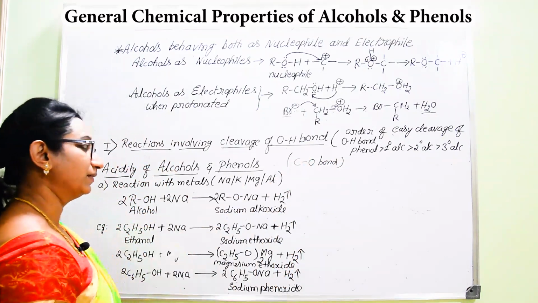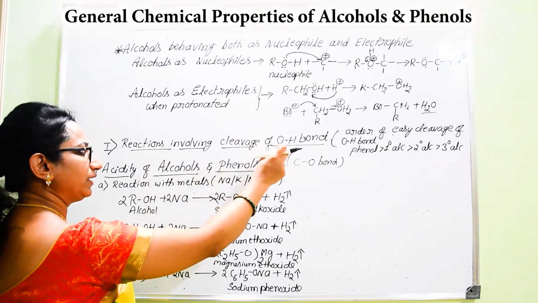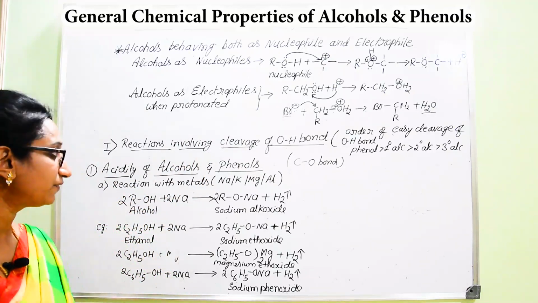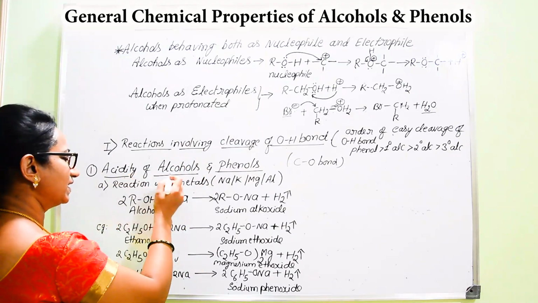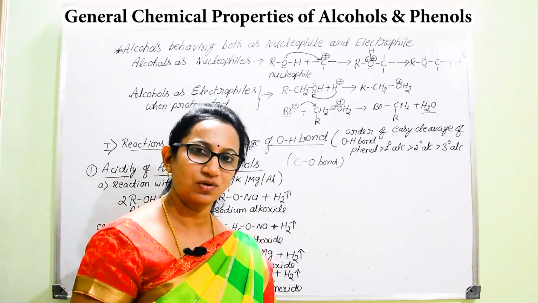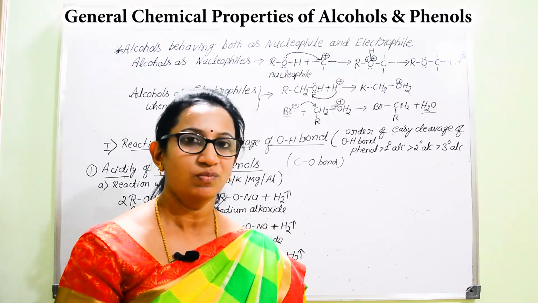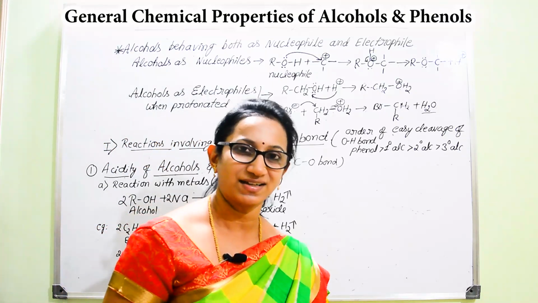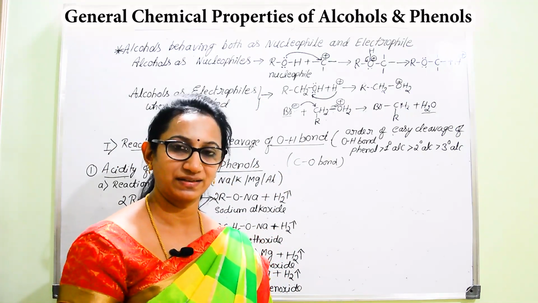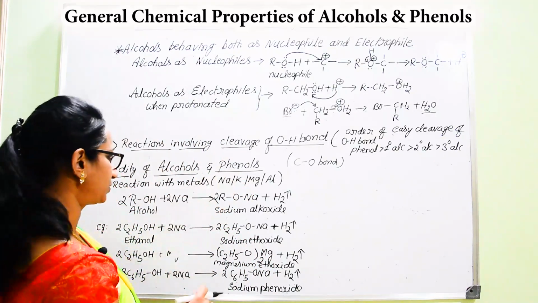Now in this session we are going to learn about reactions involving cleavage of the OH bond. In those reactions, the very first we can start with is the acidity of alcohols and phenols. If you know alcohols and phenols, whether they are acidic or basic in nature, you can easily guess both alcohols as well as phenols are acidic in nature. But you should know the reason behind it, and how we explain it in terms of chemistry.